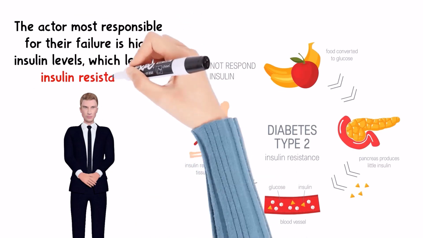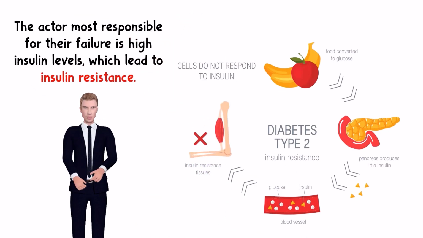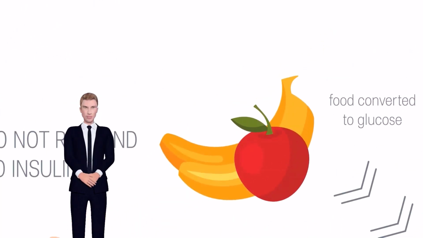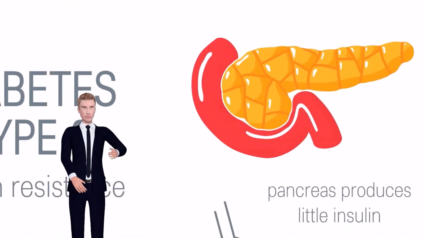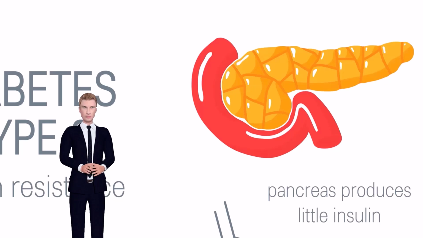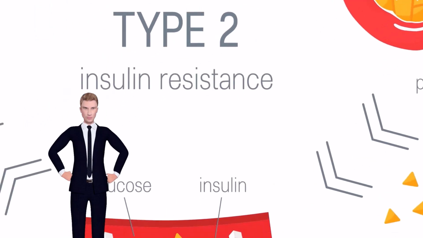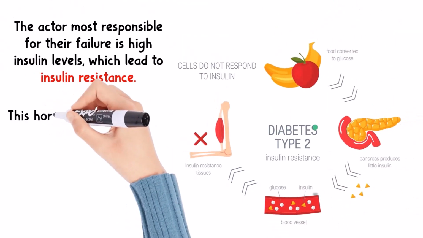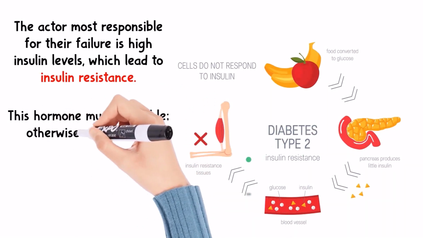Insulin is one of the most important natural hormones in the human body. The pancreas produces this hormone. When we eat foods that contain carbohydrates and sugar, the pancreas releases the hormone insulin. The hormone insulin plays a role in converting sugar into energy and is distributed throughout the body. This hormone also helps the body store energy. In short, insulin is a hormone that controls blood sugar levels. This hormone must be stable. Otherwise, it will cause various health problems.